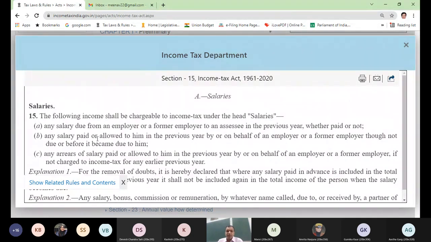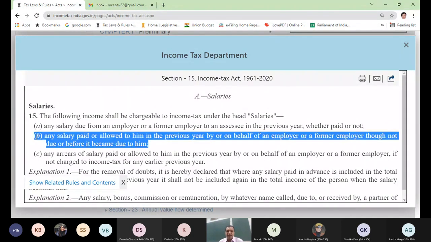Clause B is vice versa of clause A. What it says: any salary paid or allowed to him in the previous year by or on behalf of an employer or a former employer, though not due or before it became due to him. So now it is the reverse of clause A. For example, my terms of employment say that my salary each month will become due on the 12th of the next month, but it will be given to me on the last day of each month.